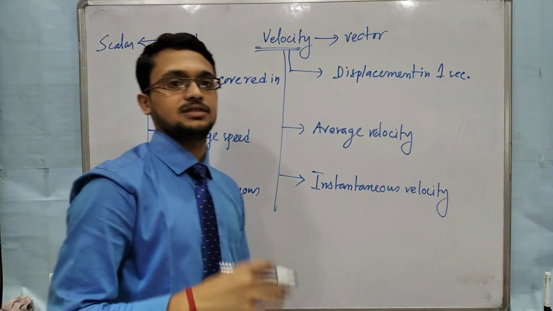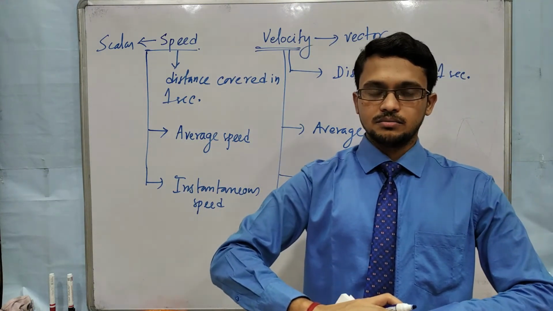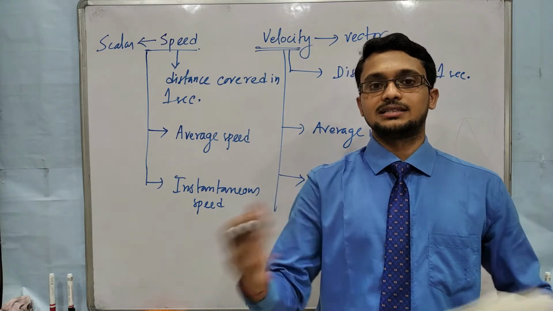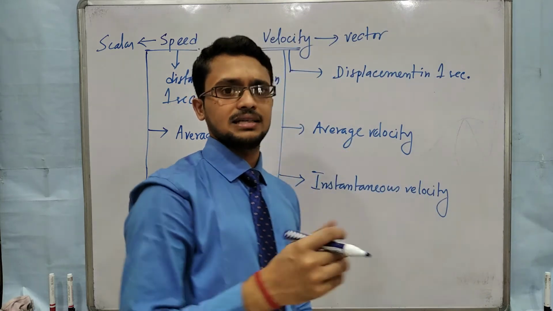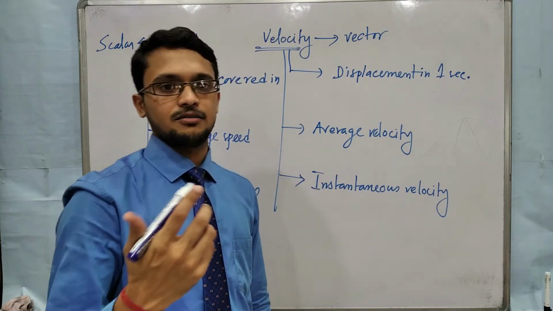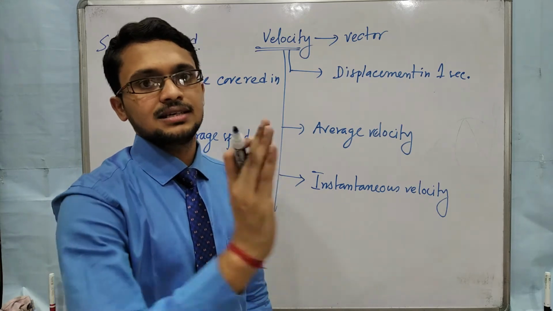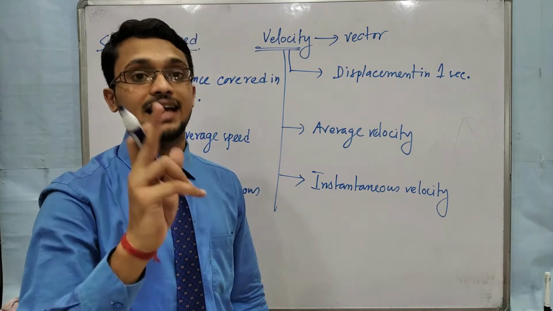Okay. Now average means what? Average speed, average velocity means what? Average means for a large time. What will be the velocity for a large time? Then it is average. Like a cricket match is going on, and at the end of 50 overs, we tell that run rate is 6 point something, 6.70 or 7. Then that is average.